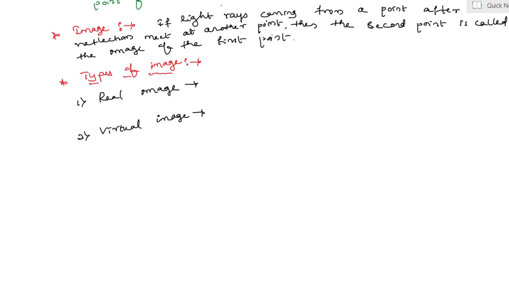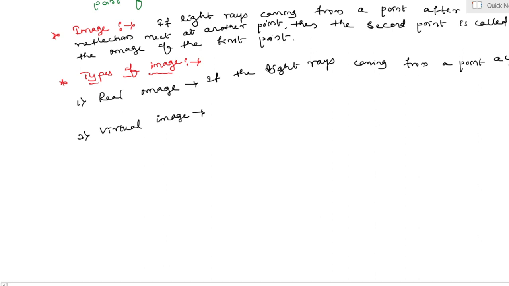A real image. Yes, if the light rays coming from a point actually meet after reflection, then the image formed is a real image.